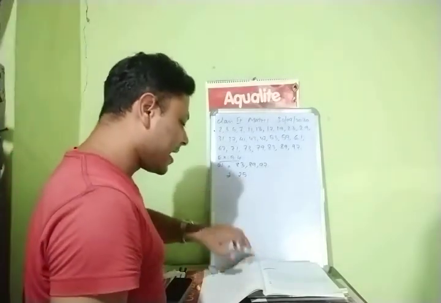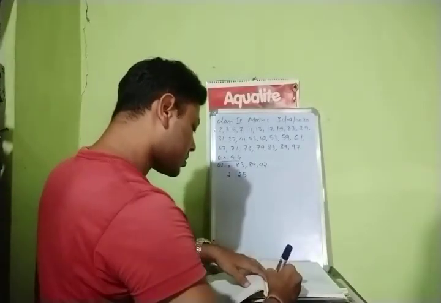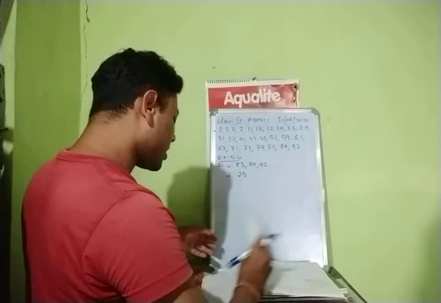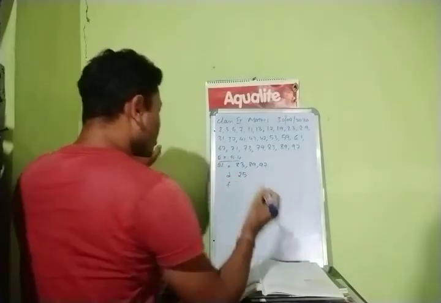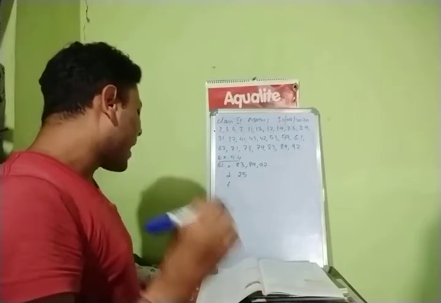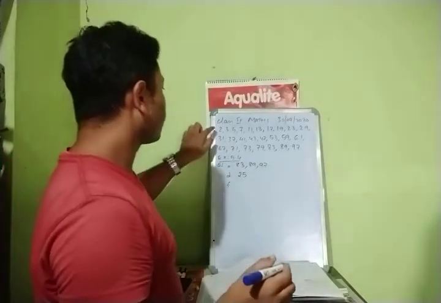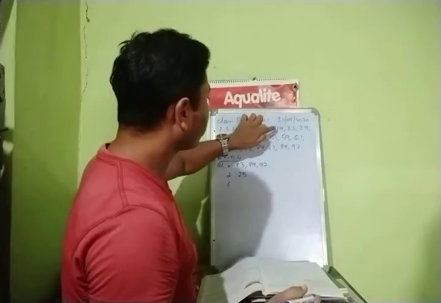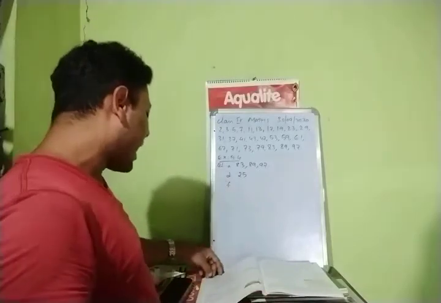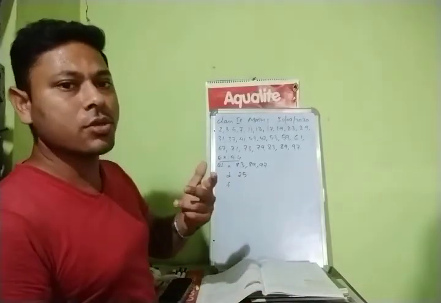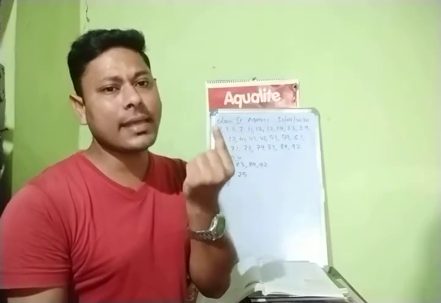Okay children. Next, question number E, no need, cross. Question number F. Write 5 sets of twin prime numbers. Twin means what, do you know children? Just one number gap.